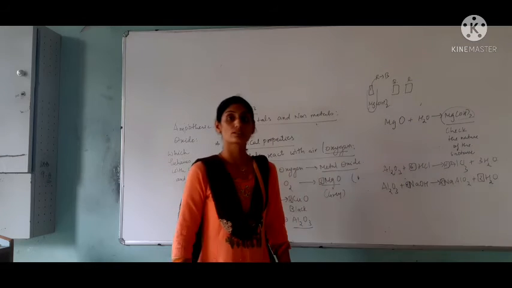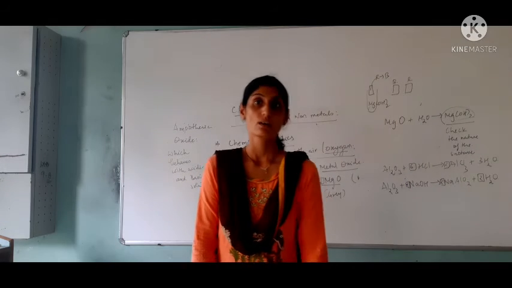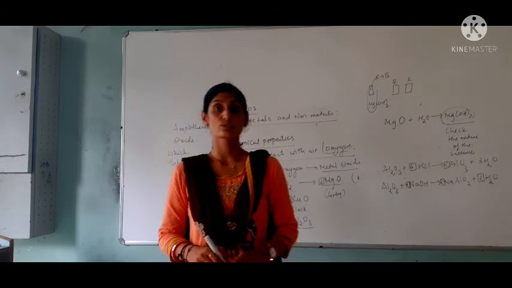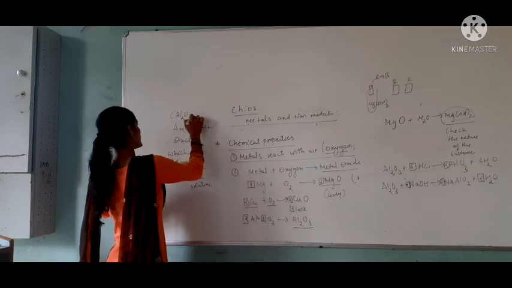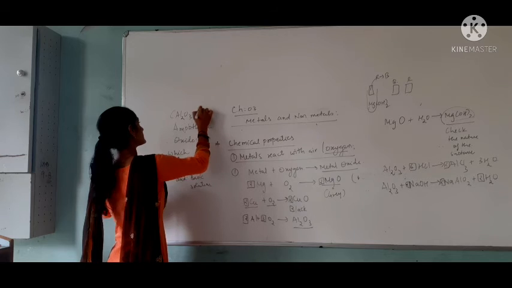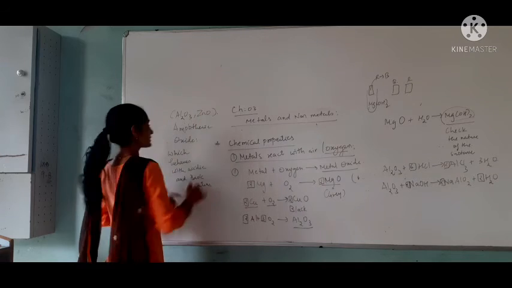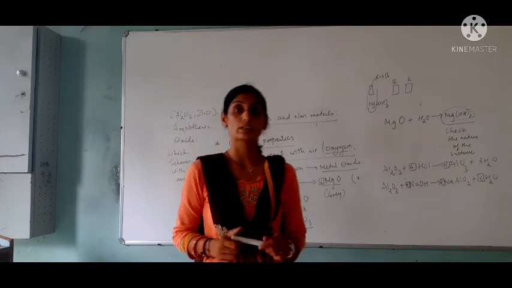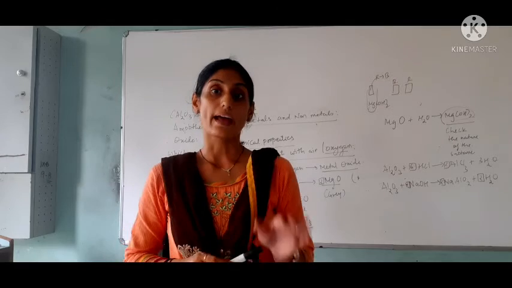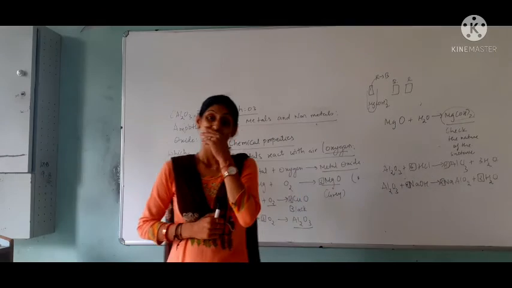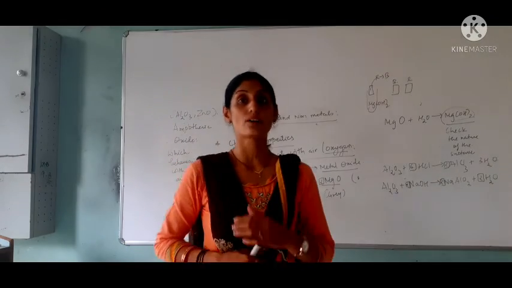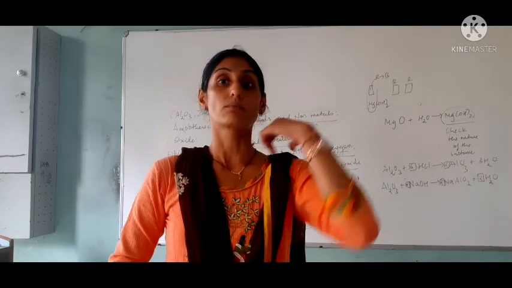This is the reaction given in the textbook. Al2O3 and ZnO are the examples of amphoteric oxides. They can react with both acid and base, so they are known as amphoteric oxides. Children, now we see the reactivity of oxygen towards metals.